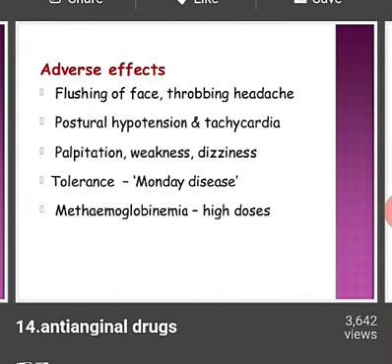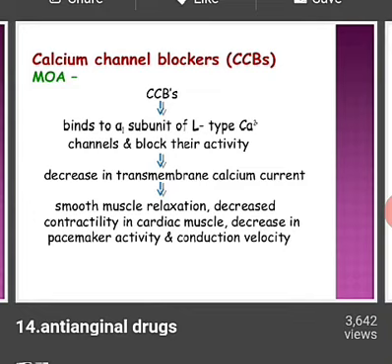First are flushing of face, throbbing headache, postural hypotension, tachycardia, palpitation, weakness, dizziness, tolerance, Monday disease, and methemoglobinemia in high doses. These are the adverse effects of anti-anginal drugs. That is all about the nitrates.